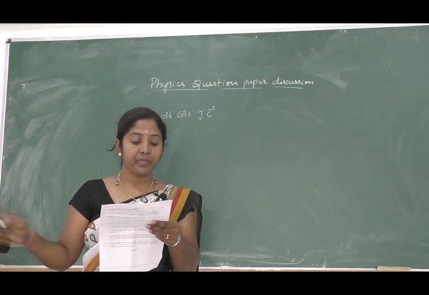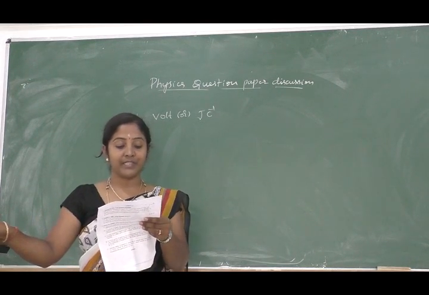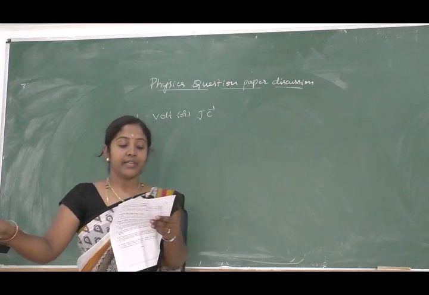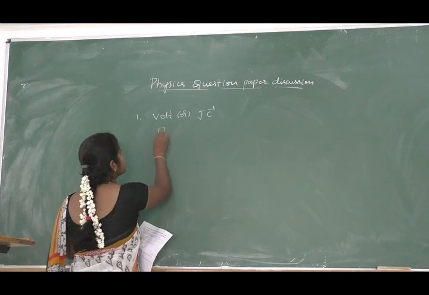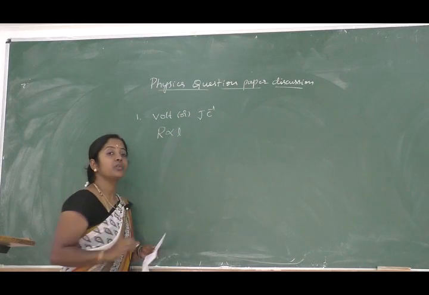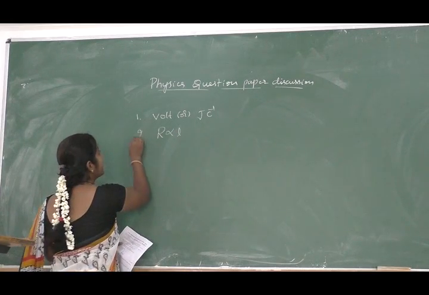Second question is, how electrical resistance depends on length of the conductor. So we all know that the resistance is always directly proportional to the length of the conductor.